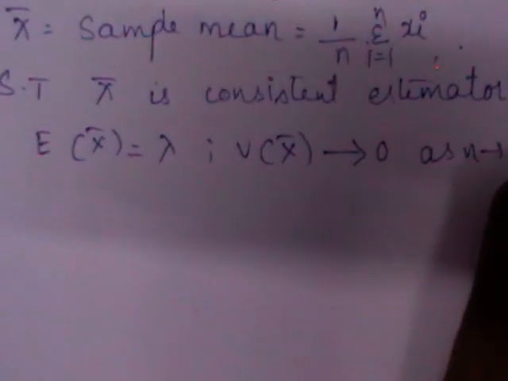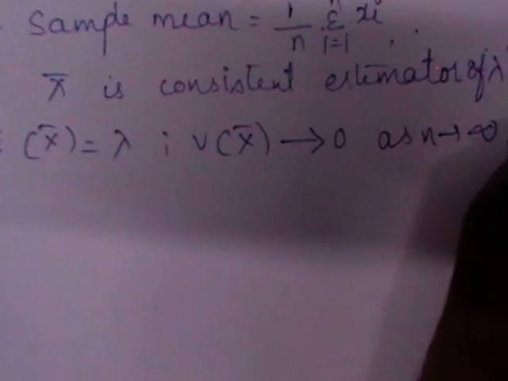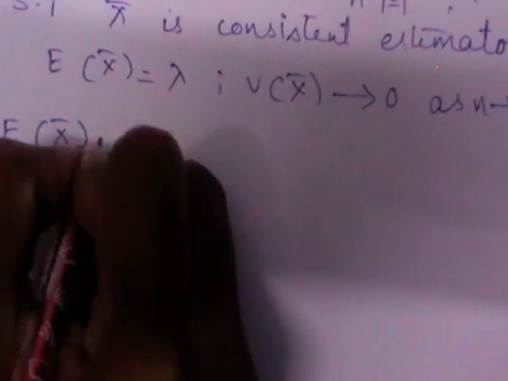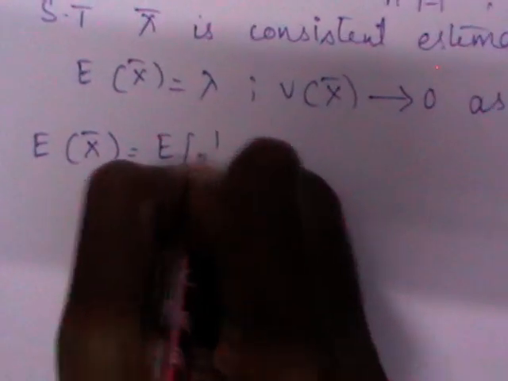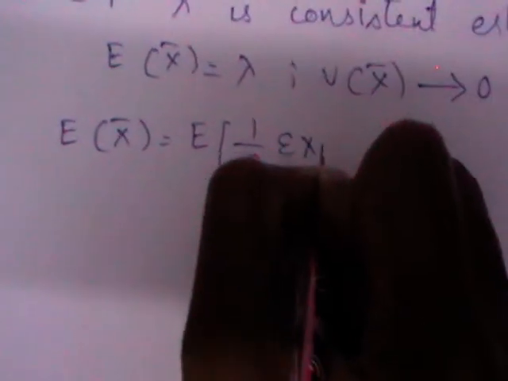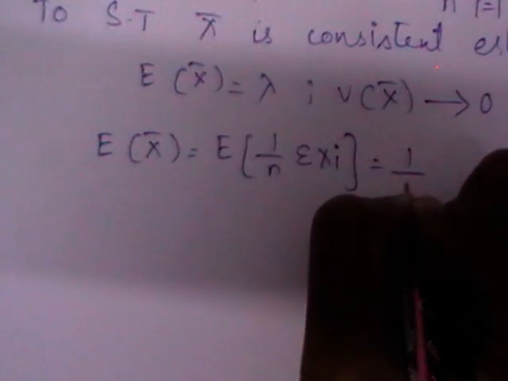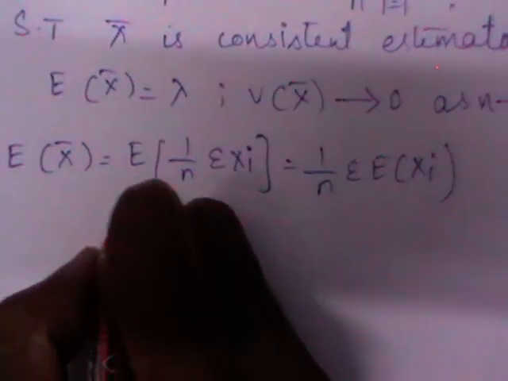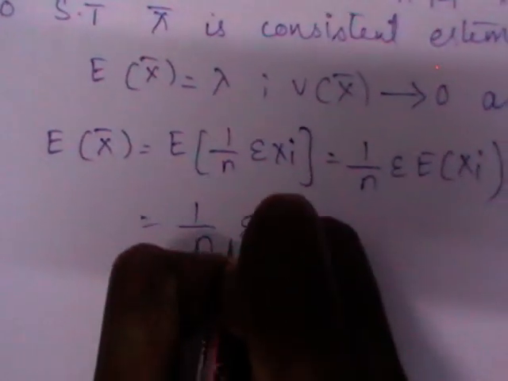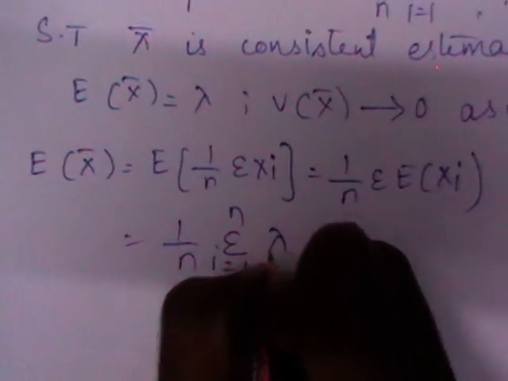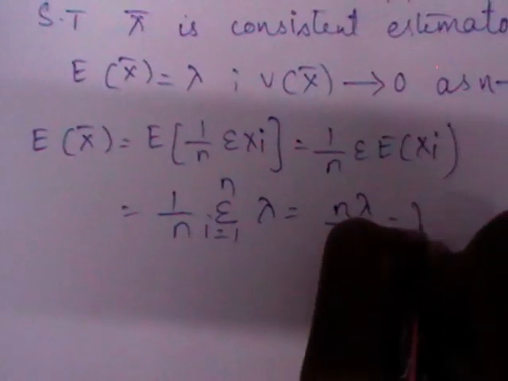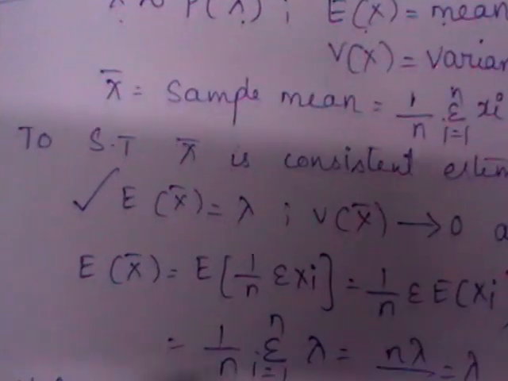Now we already know that. Let us check the first one, E of x bar, which is equal to E of 1 by n sigma xi, which is equal to 1 by n sigma E of xi. What is the mean of Poisson distribution? Which is nothing but lambda. So you will get n lambda by n, which is nothing but lambda. So the first condition is satisfied. Let us verify the second one.